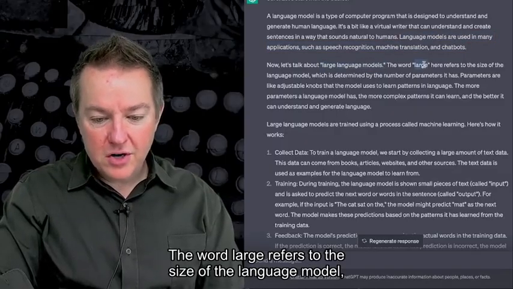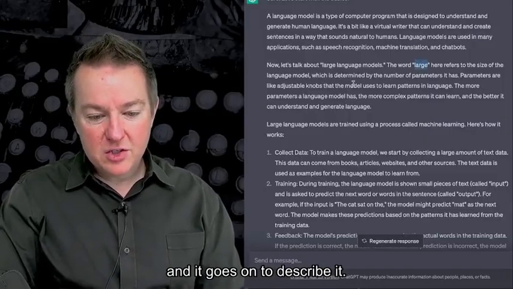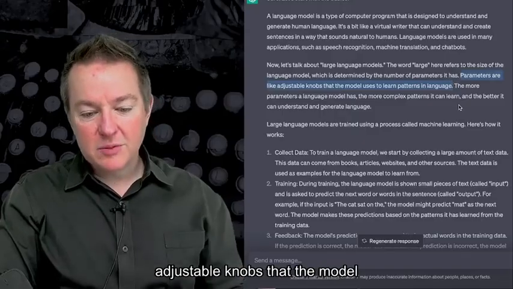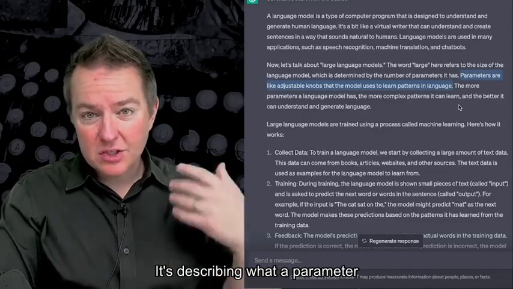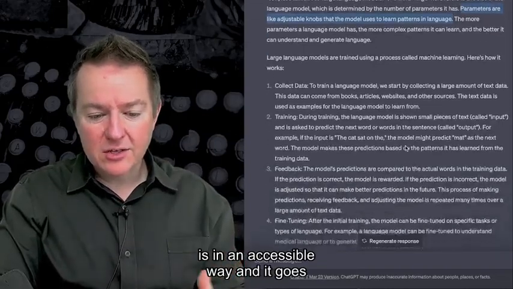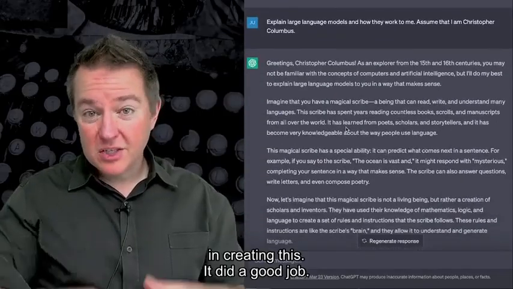The word large refers to the size of the language model, and it goes on to describe it. It says parameters are like adjustable knobs that the model uses to learn patterns in the language. So it's describing what a parameter is in a sort of accessible way, and it goes on and talks about all the different steps in creating this. So it did a good job, right?